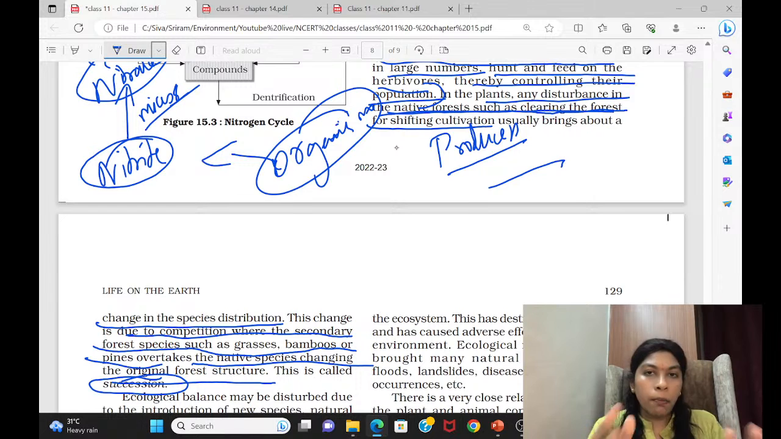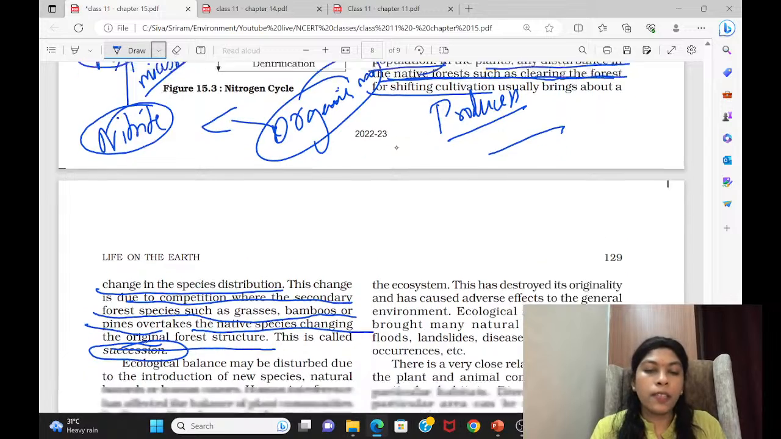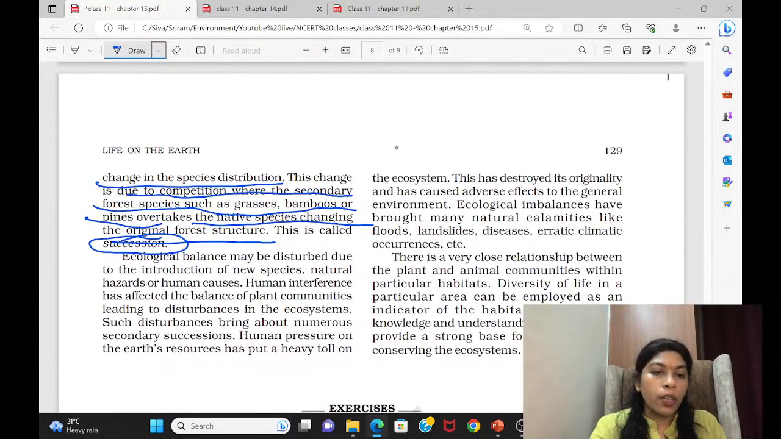If we are removing a particular plant from the area, then what happens? Then the land is barren. Now new species start appearing. The native species is gone. New species, which are stronger, will start to appear and fight with the native species. And now they occupy the entire area and colonize it. This is what is called succession. Okay, so that you can read.